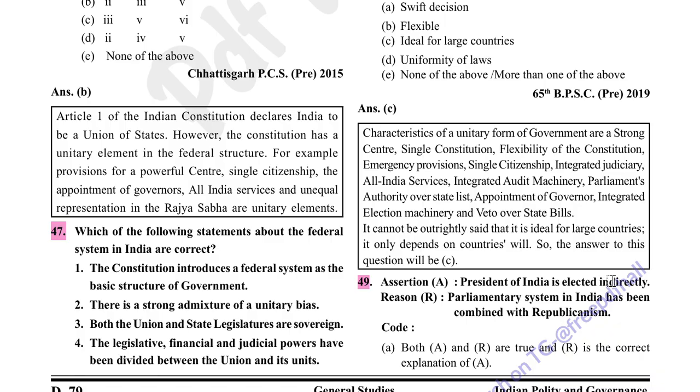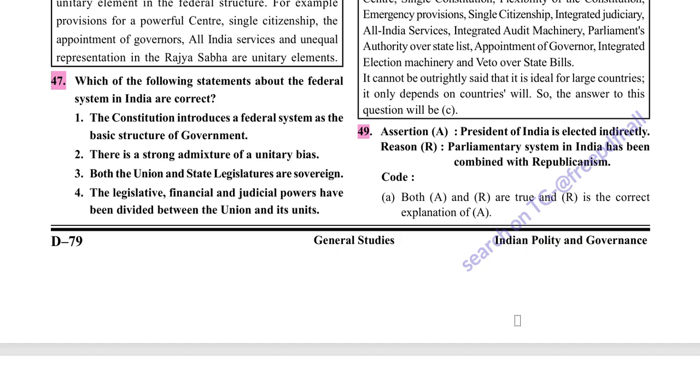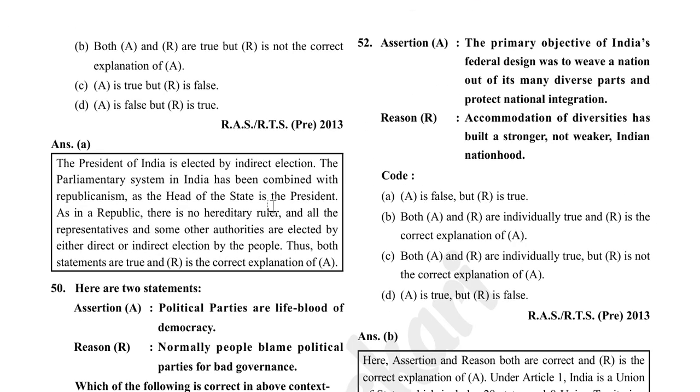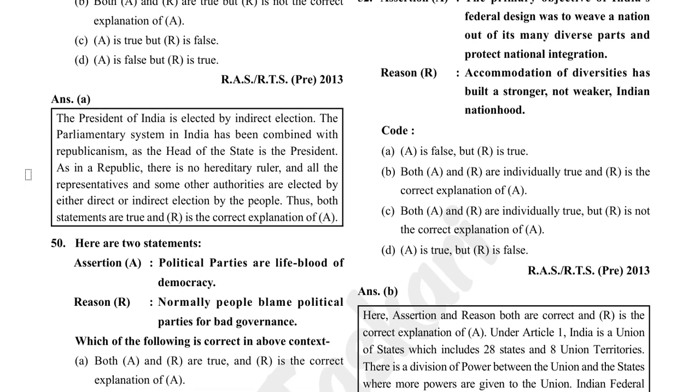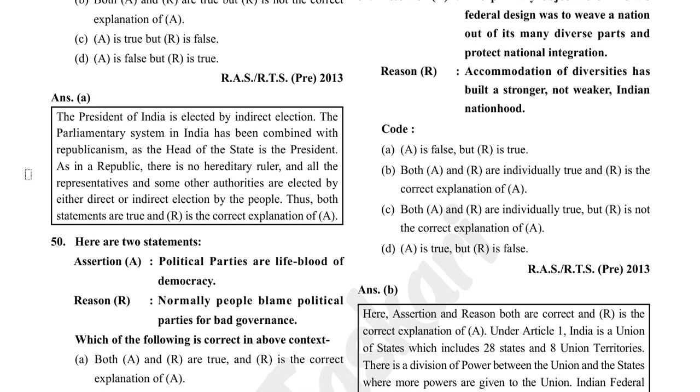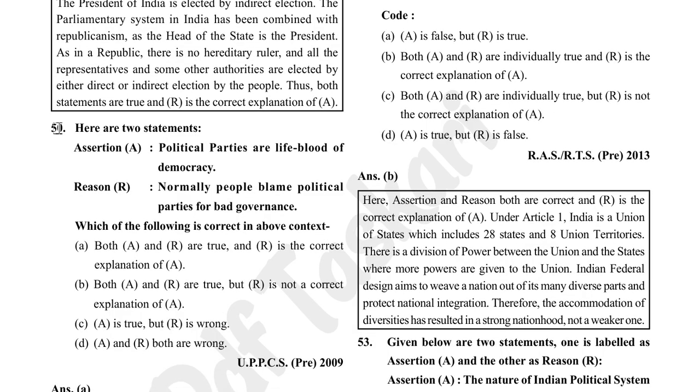President of India is elected indirectly, correct. Parliamentary system in India has been combined with republicanism. So option A is correct. The President of India is elected by indirect election. The parliamentary system in India has been combined with republicanism, as the head of the state is the president. As in a republic, there is no hereditary ruler, and all the representatives and some other authorities are elected by either direct or indirect election by the people. Thus, both statements are true.